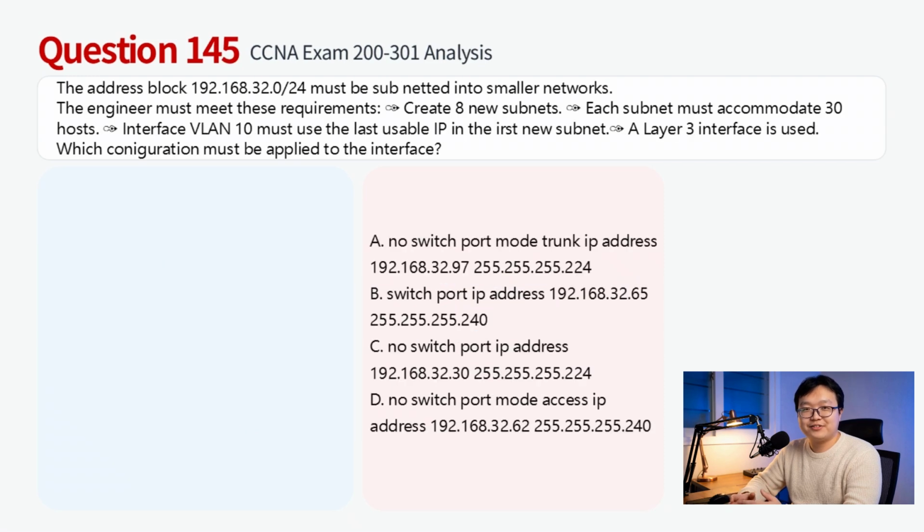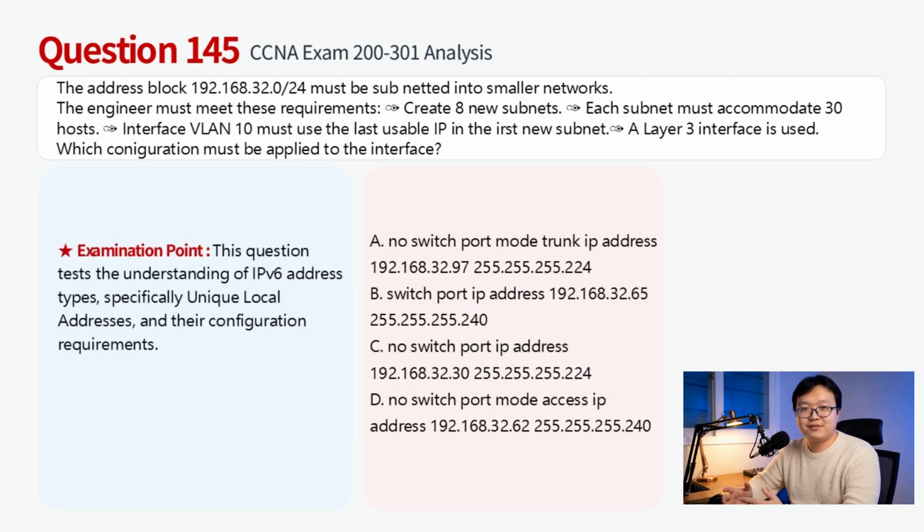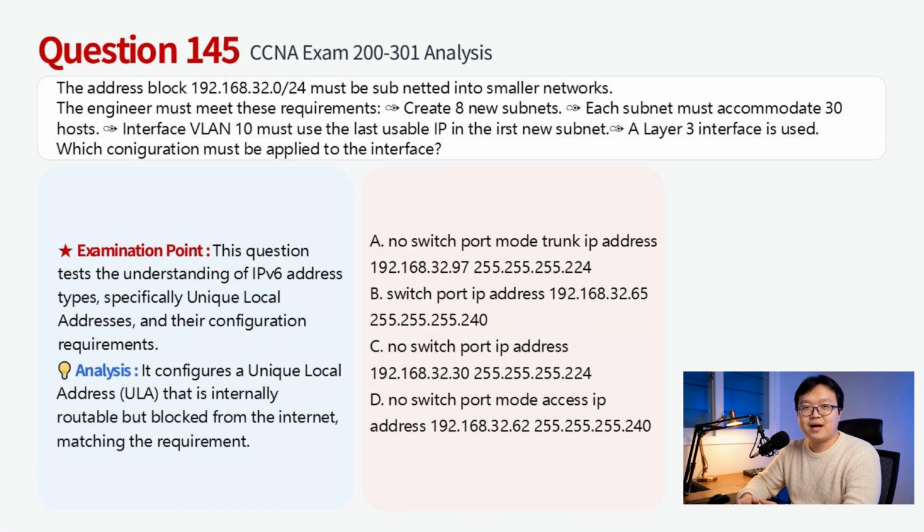To meet the requirements, the subnet mask must be /27, 255.255.255.224, which provides 30 usable hosts per subnet. The first subnet's range is 192.168.32.0-192.168.32.31, so the last usable host IP is 192.168.32.30. As a layer 3 interface, the command no switchport is required to enable routing. Therefore, this question chooses C.